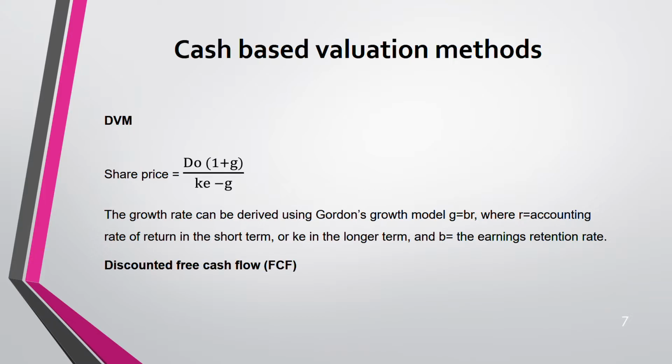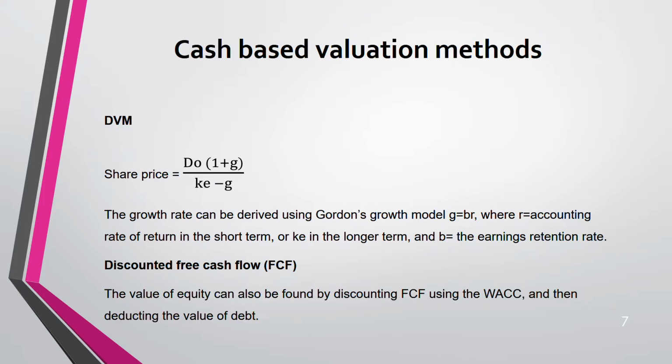Discounted free cash flow is the second method under cash based. This is very frequently asked in the exam. I think more than 10 times it has been asked. Almost in all sittings this has been asked. If you have followed my lecture on free cash flow and free cash flow to equity, which is the third method, you will know this better. You discount your free cash flow using WACC. We all know what WACC is. We have covered that lecture, and the revision series has also covered WACC. So discount your free cash flow using WACC.